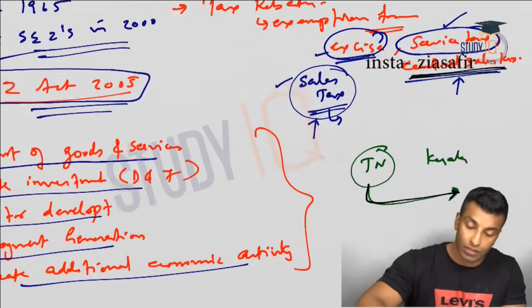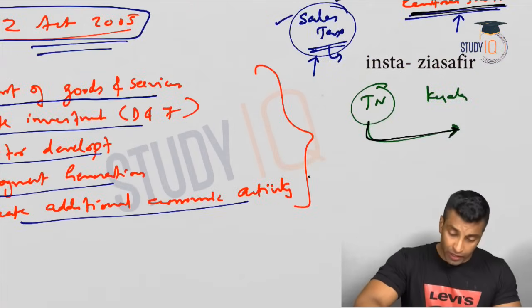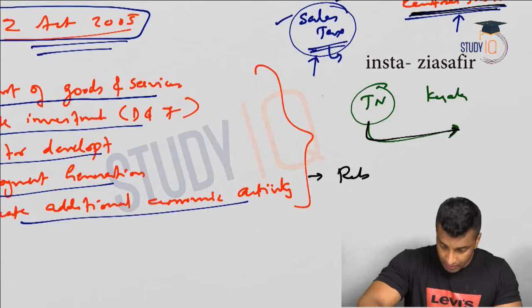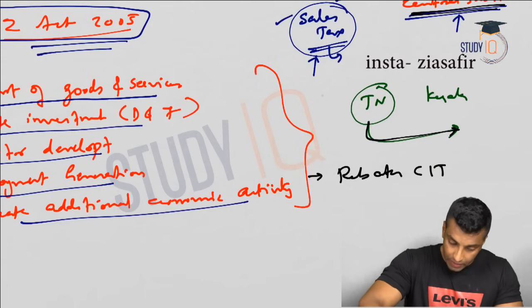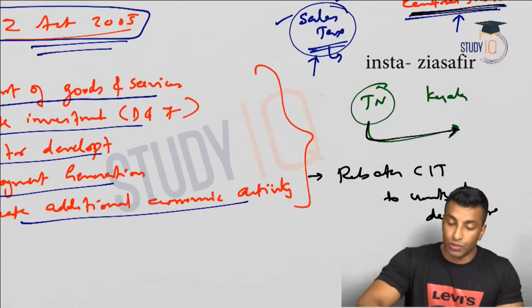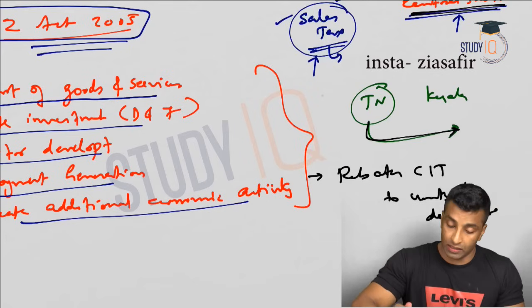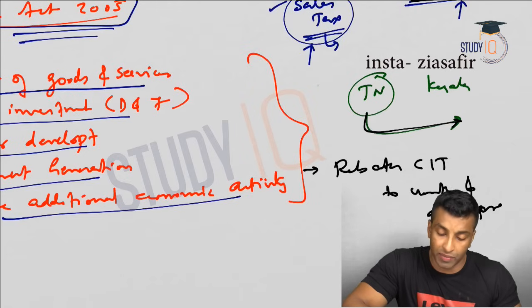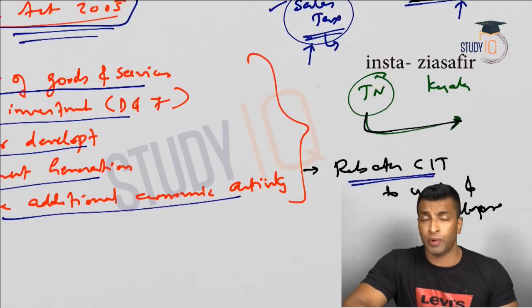Okay, so I just told you there will be tax rebates. Next point is, when it comes to corporate income tax, there will be rebates in corporate income tax to units and developers. So we have already discussed there is no import duty, there is no customs duty. Apart from that, there will be rebates in the corporate income tax.